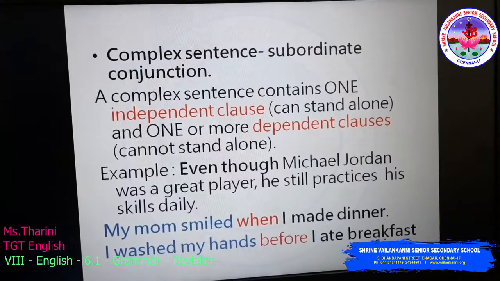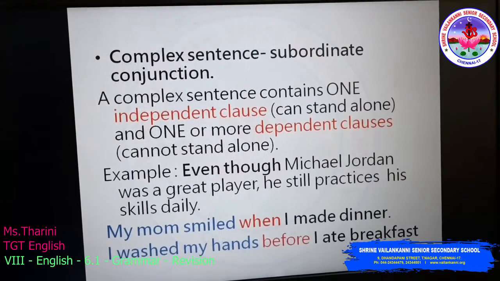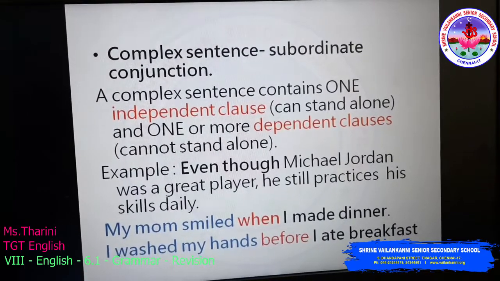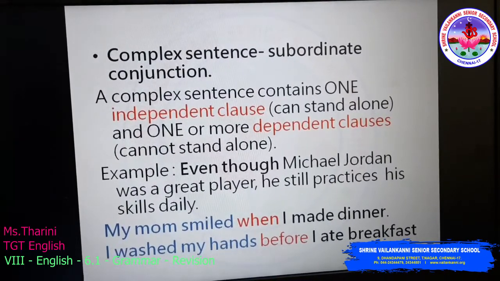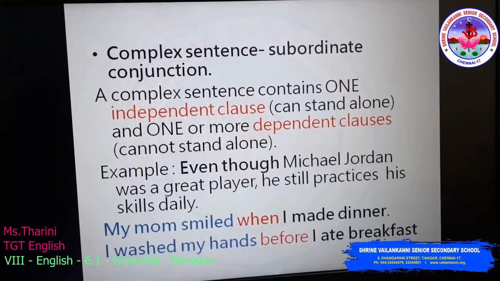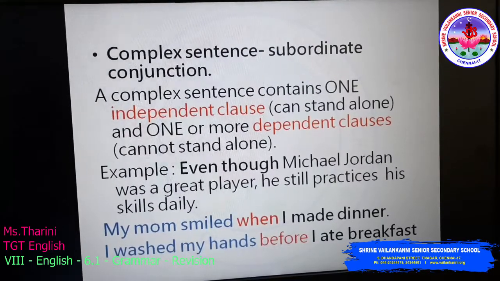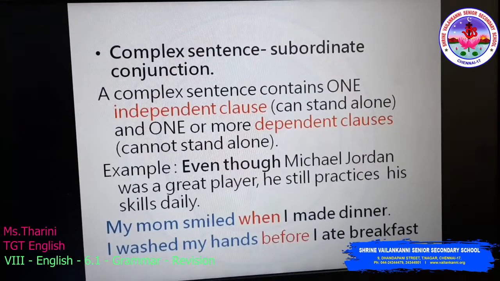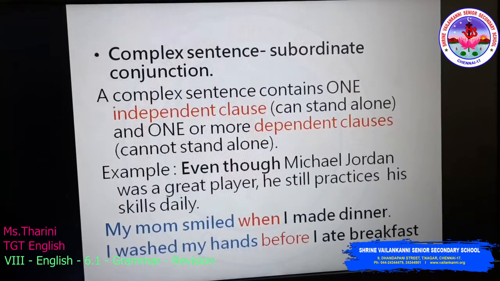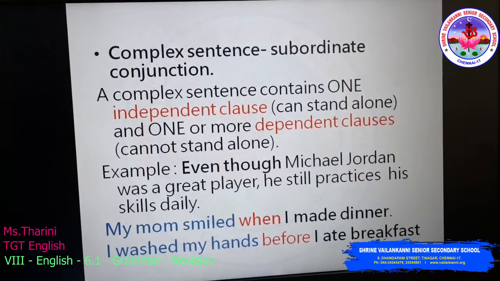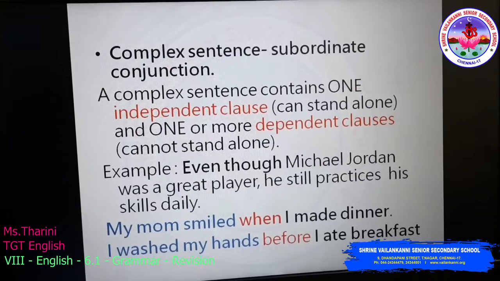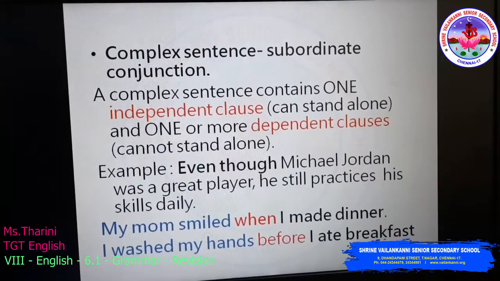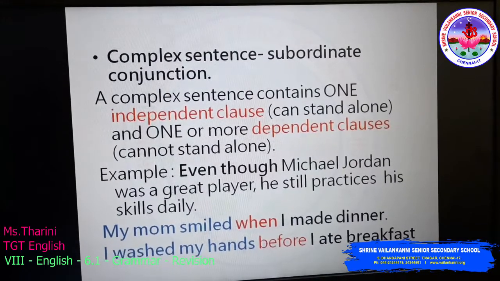My mom smiled when I made dinner. My mom smiled is an independent clause. When I made dinner is a subordinate clause, which is a dependent clause. And what is when? When is the subordinate conjunction. I washed my hands before I ate breakfast. I washed my hands is an independent clause, which is a main clause. Before is the subordinate conjunction. Before I ate breakfast is a subordinate clause.